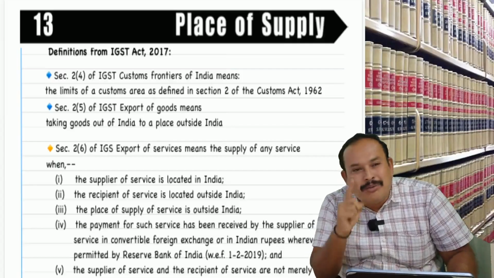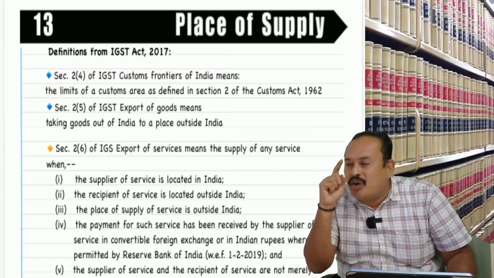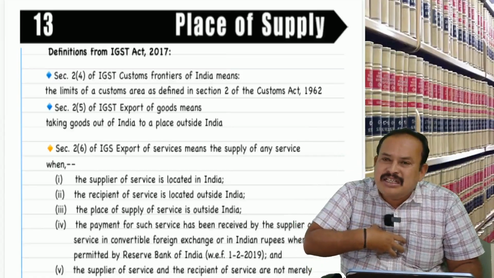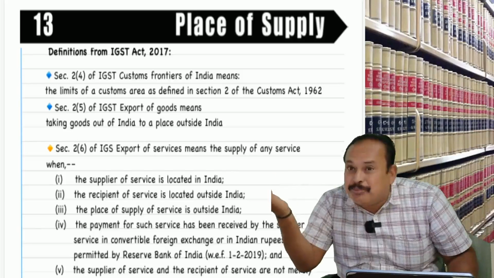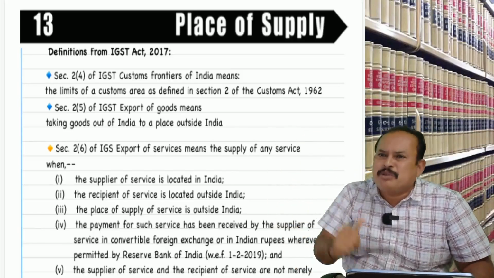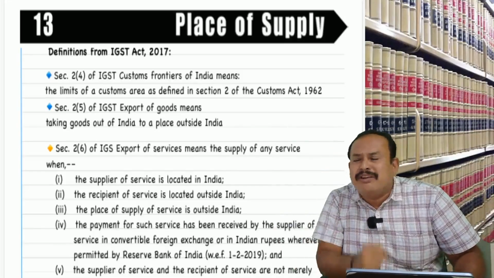Repeating, rule number 46, clause F. Here the registered supplier supplied services to an unregistered person, Miss Priyanka, who subscribed to the OTT for personal entertainment purposes only.